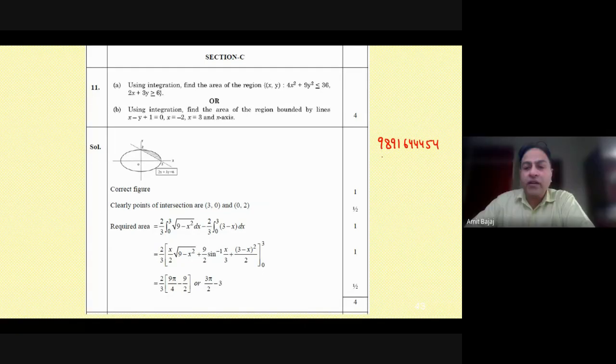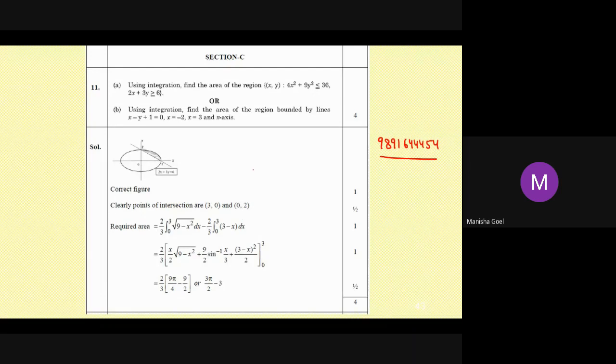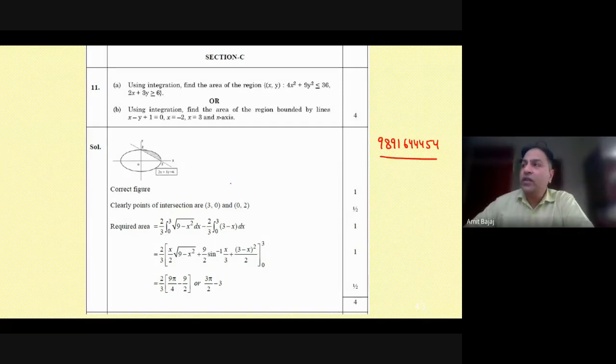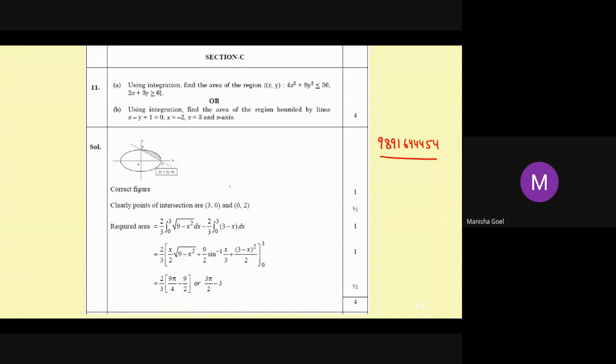It's on the screen. Sir, one more query. If a child is answering a 1 mark question, he's writing the explanation and all, but the answer goes wrong. Will he get some mark for the explanation? See, it happened only in 2016 or 17, I remember, when half a mark was given.